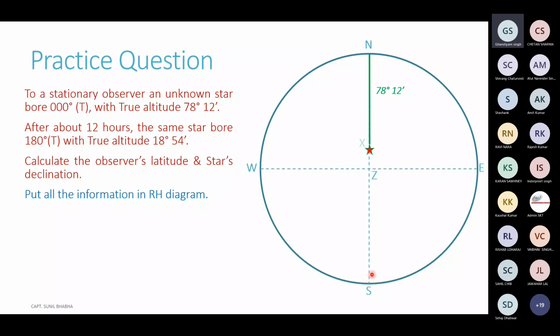So from the horizon, we move 18 degrees 54 minutes up, and this is where our star is. Let's mark off the star here. You can name this location as Y. The initial location where the star was bearing north is named X, and at the southerly bearing the star is named Y.